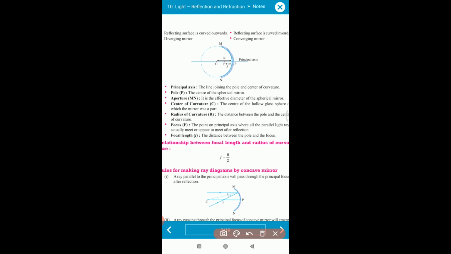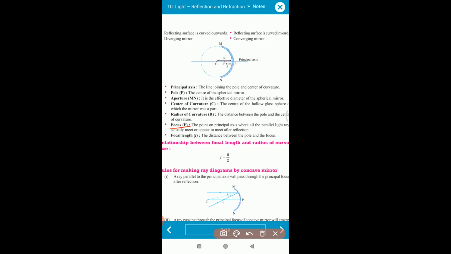Clear? Another, what is center of curvature? From which globe this is made, that globe has some center, so the center of the globe is the center of curvature for this half mirror. The center of this globe is termed the center of curvature for this mirror. Again, the radius of this globe is termed the radius of curvature for this mirror, the same definition as before. The center of the hollow glass sphere from which the mirror is made is called the center of curvature for that mirror.